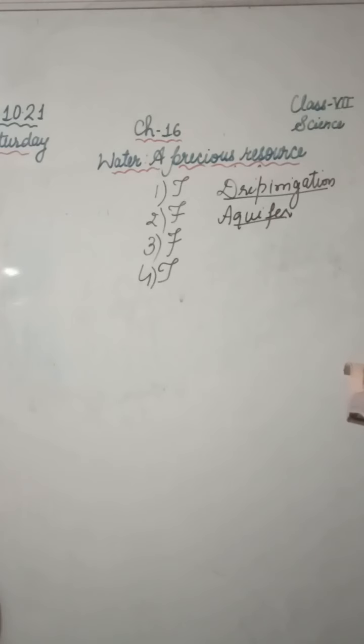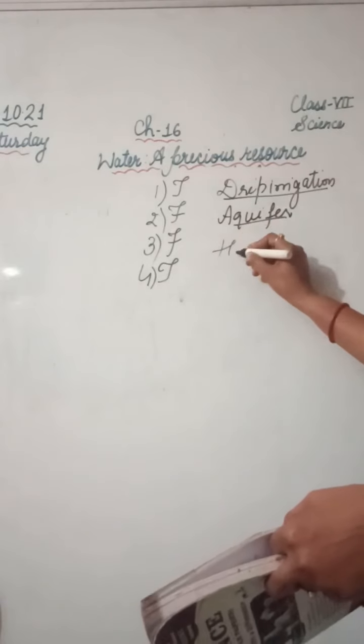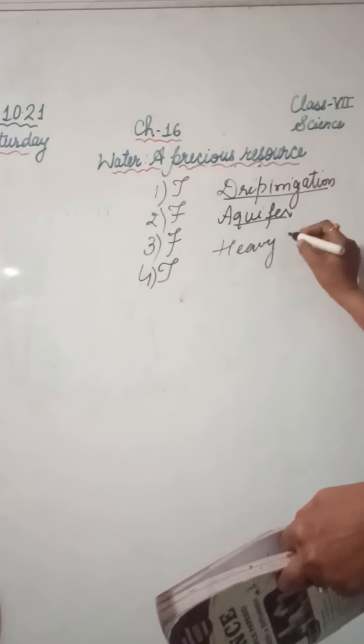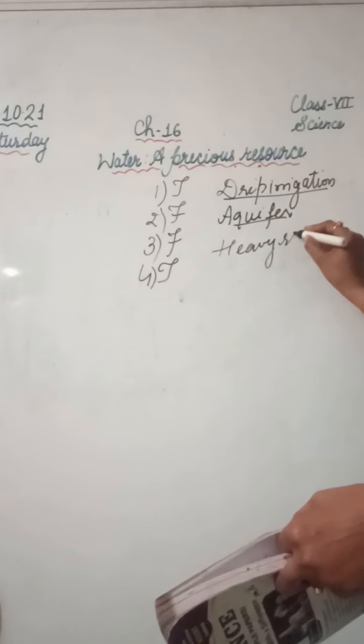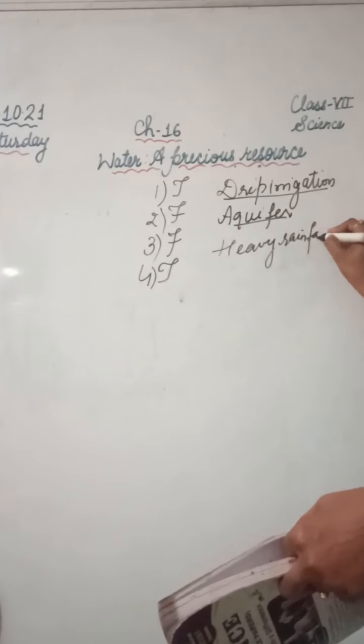Now question number 7, which one of the following is not responsible for water shortage? Rapid growth of industries, increasing population, heavy rainfall, mismanagement of water resources. So obviously heavy rainfall is not the cause of depletion of water. Heavy rainfall will increase water, it will not deplete the water.